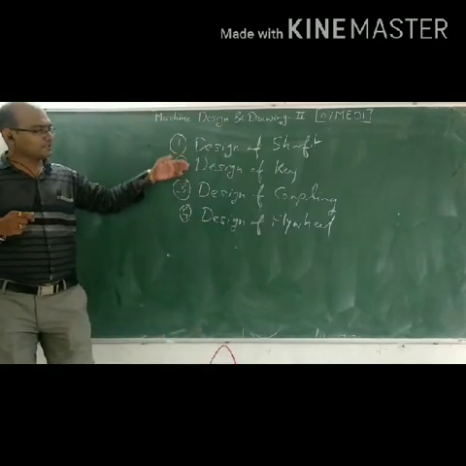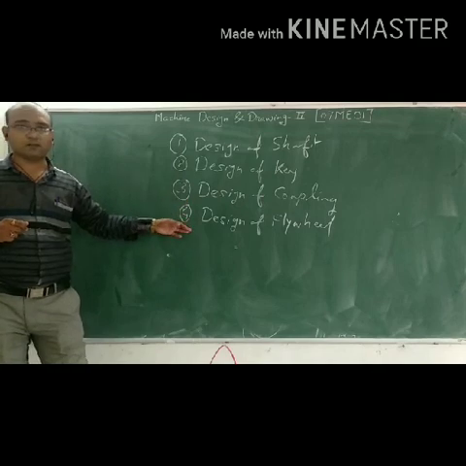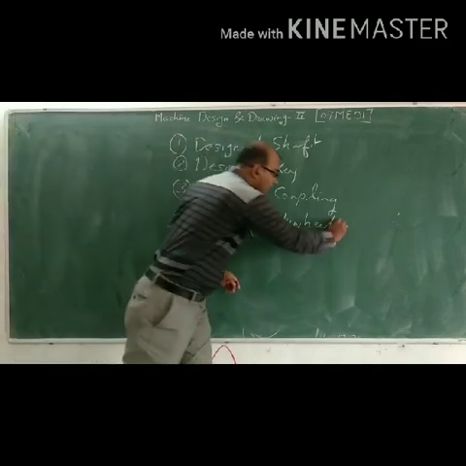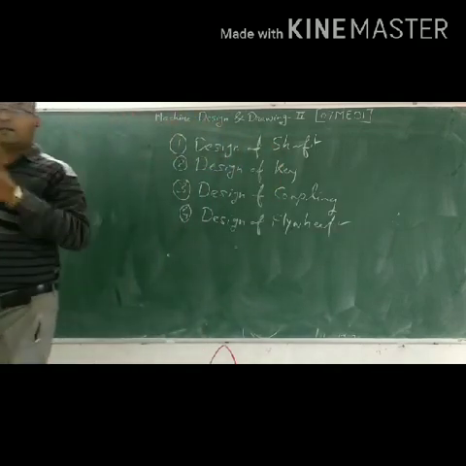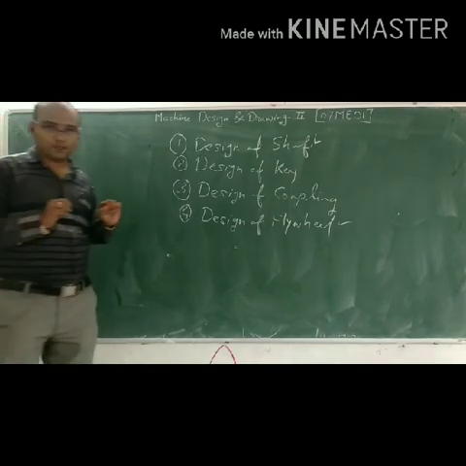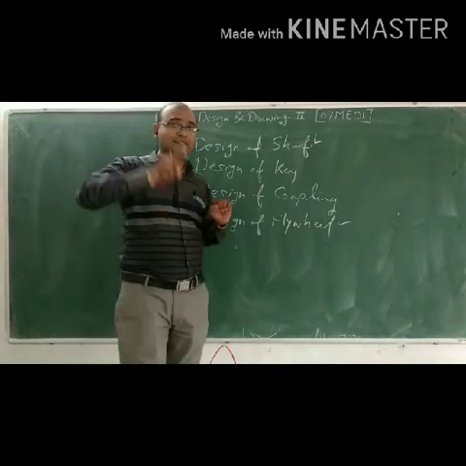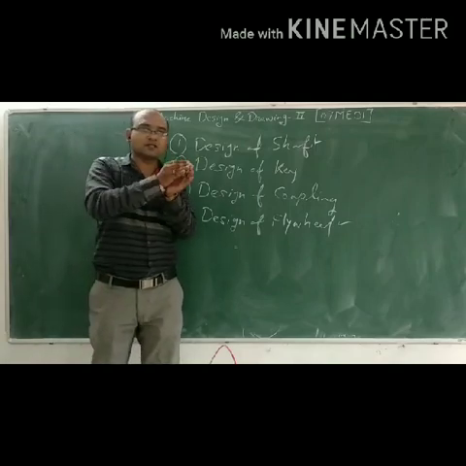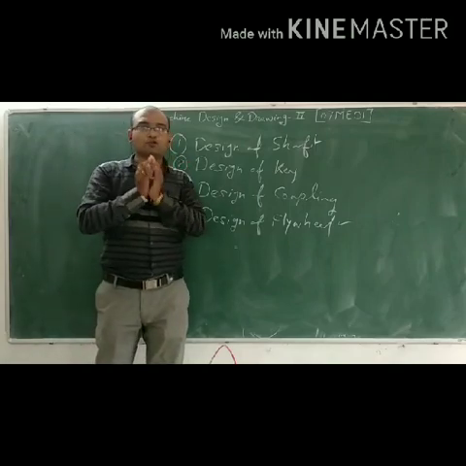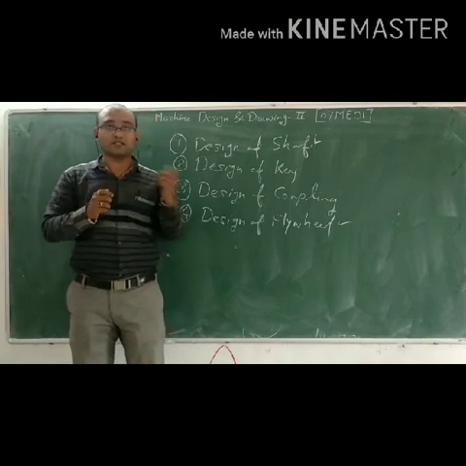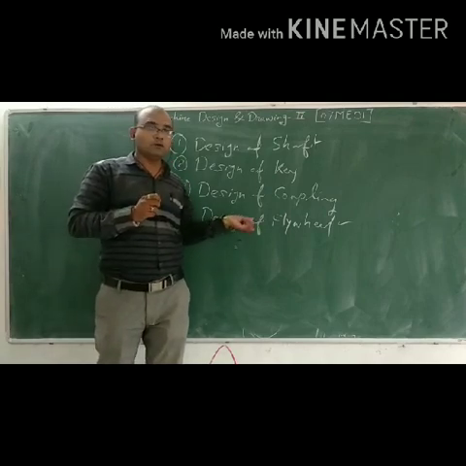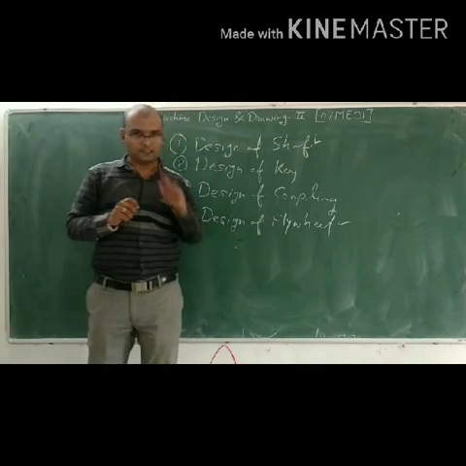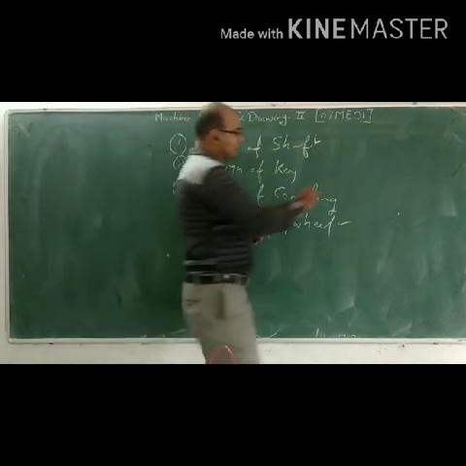The design of flywheel was already introduced in your theory of machine, but at that time you saw only the theory. Now we can discuss the design of flywheel. It's your first unit. There are 12 hours.